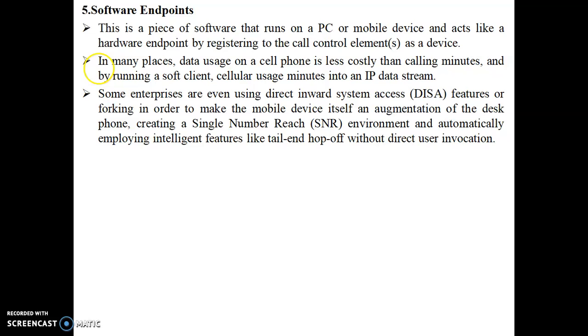Now, when we were taking call control element, we had two components, hardware and software. Here when I say software, again it is a piece of software that runs on the PC. We need some software to support our VoIP. Now this VoIP can easily run on a PC, and it can easily run on a mobile device. In many places, data usage on a cell phone is less costly than calling minutes, and by running a soft client, you convert cellular usage minutes into an IP data stream.